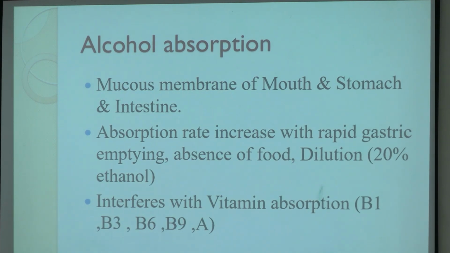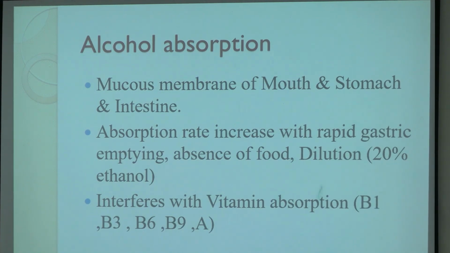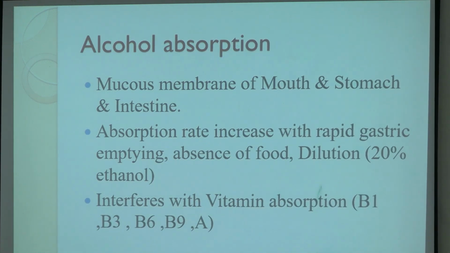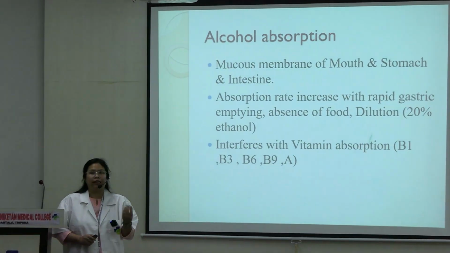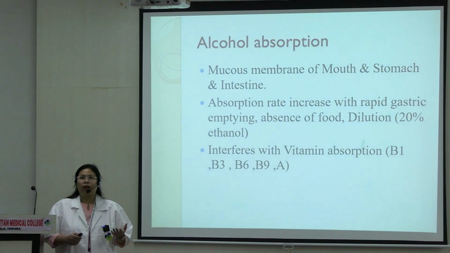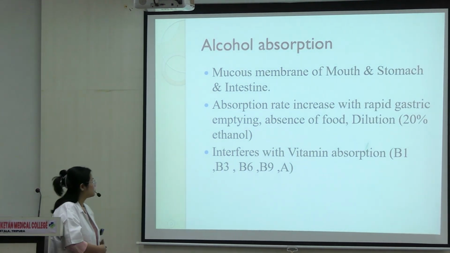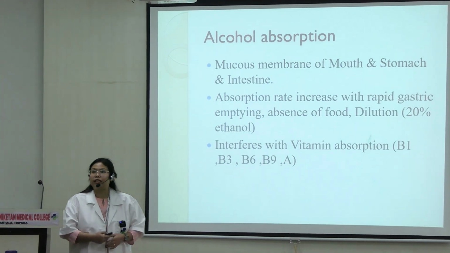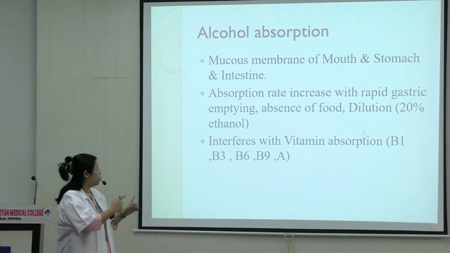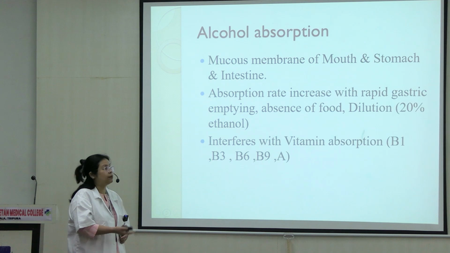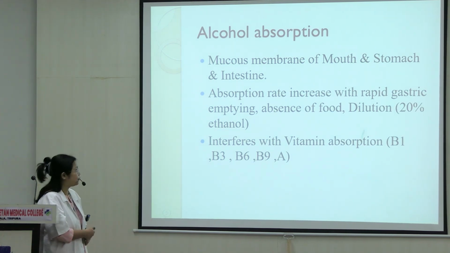As anybody drinks, it starts to get absorbed starting from our mouth, okay? The mucous membrane goes to the stomach and intestine, gets absorbed there. Absorption rate, remember, increases with gastric emptying, when the stomach is empty. Therefore, you would see the people who drink alcohol without eating anything, or a little bit of chakhana, will get drunk very quickly, right? Very important thing, the third point: it interferes with the absorption of vitamins, a very important whole vitamin B complex, you will see B1, B3, B6, B9 and even vitamin A.